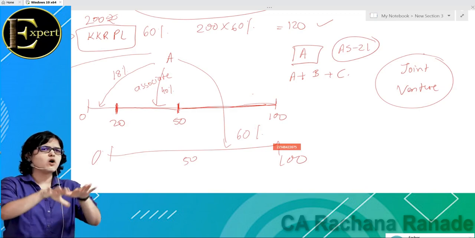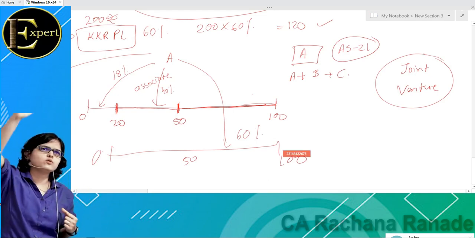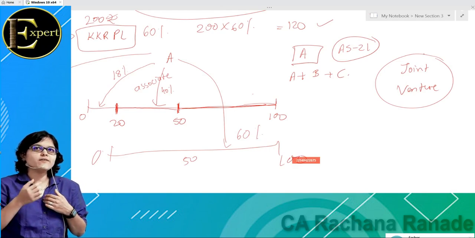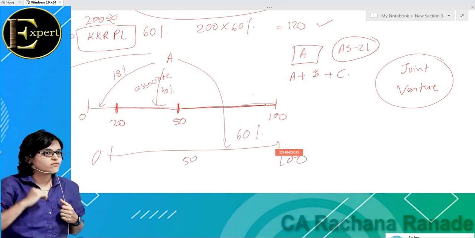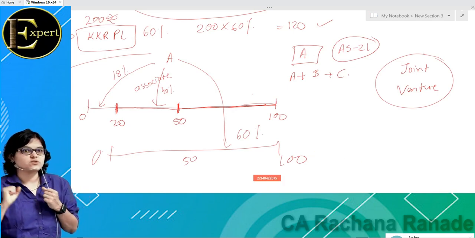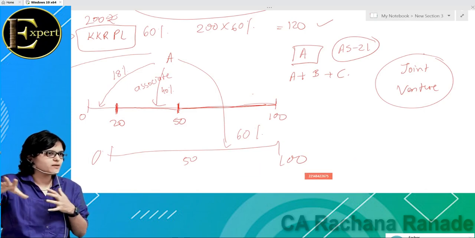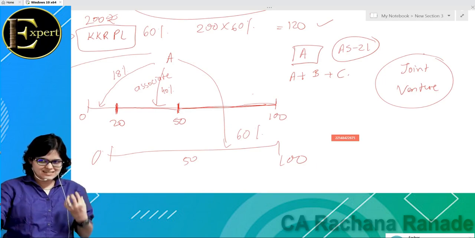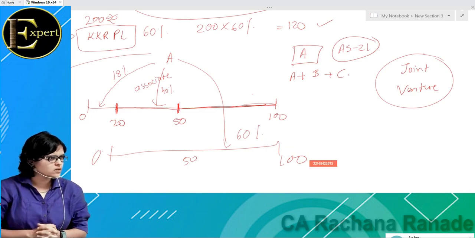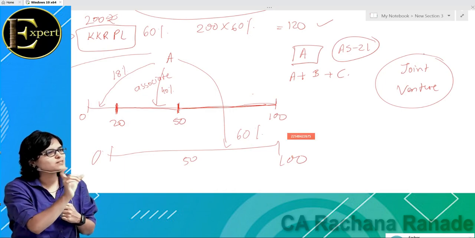I am an infrastructure company. I don't have all the funds which are required for that flyover or a highway, whatever I said. So what do I do? I approach another infrastructure company. Actually that's my competitor. But what do I say? तेरे पास भी उतनी ताकत नहीं है, मेरे पास भी अकेले के पास उतनी ताकत नहीं. Let's come together and construct this flyover or a highway. So are we coming together for lifetime or only for that specific project? Only for that specific project. Okay, so such projects, such joint ventures are also consolidated while preparing the consolidated financial statement.